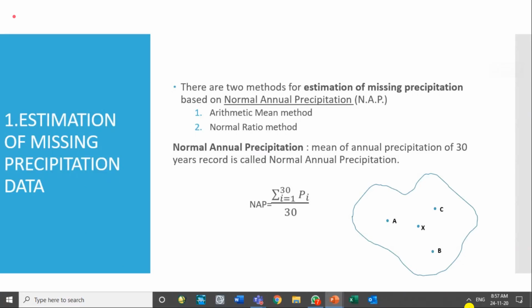So NAP, you should be knowing. So this is a way of representing summation. You should understand this. Don't try to run away from it. This will be frequently utilized. This is the sign of summation of P with different subscripts. I is representing a year.